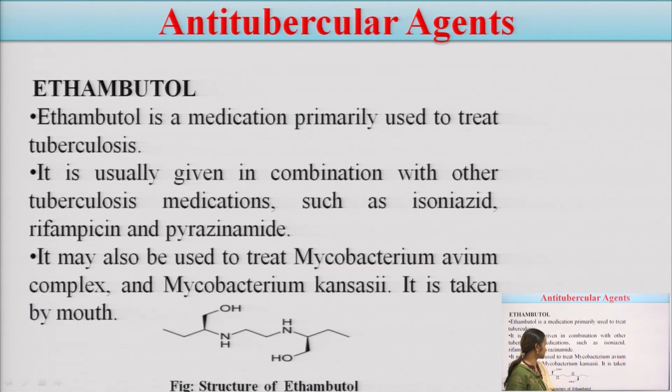If we talk about its structure, this is the structure of ethambutol. It has 2 hydroxyl groups and a secondary amino group. Okay.